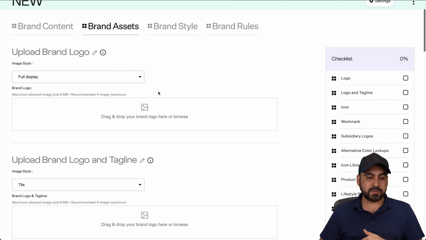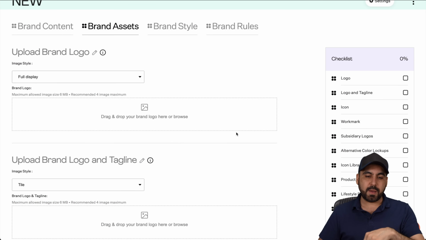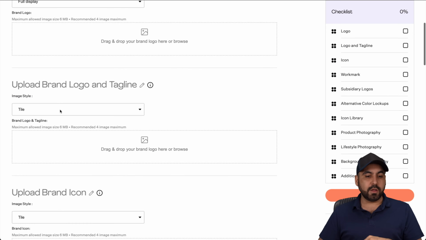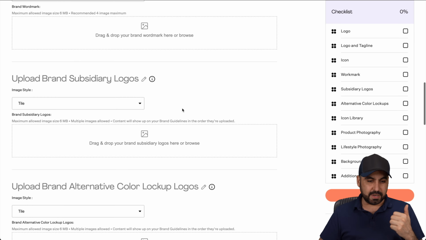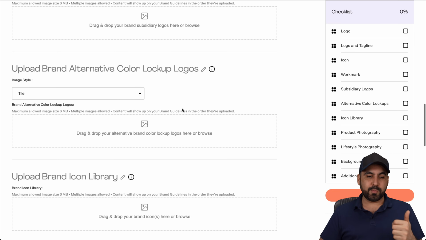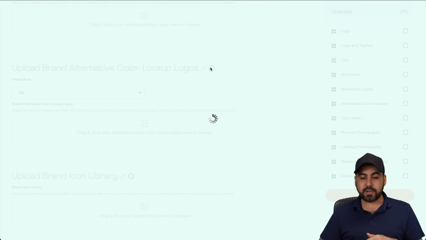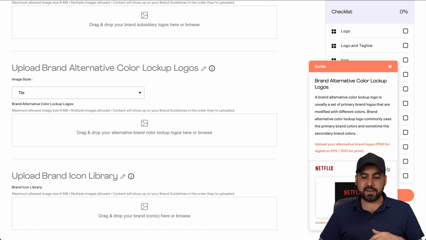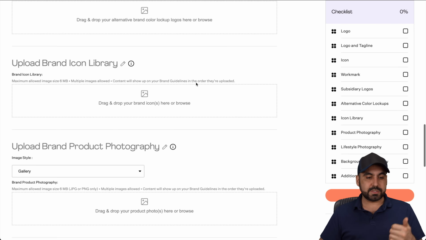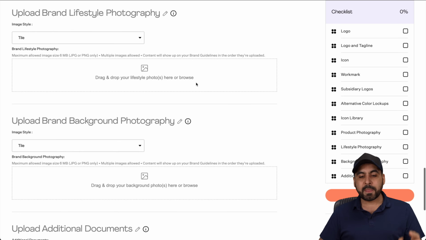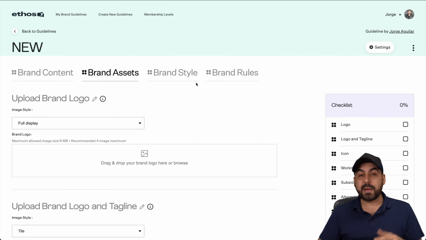So in this case, I have the option to drag and drop or just select here and grab something from my desktop and add it right here. Brand logo and taglines, brand icon, brand wordmark, subsidiary logos, upload brand alternative color lookup logos. And again, I can click on the information icon to know what this is about, and it's going to give me an idea for every single one of these options. Upload brand alternative color lookup logos, brand color icon library, etc. All of this information is going to help our brand guideline look really great and professional.